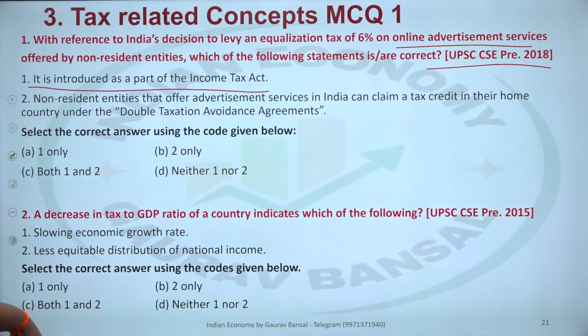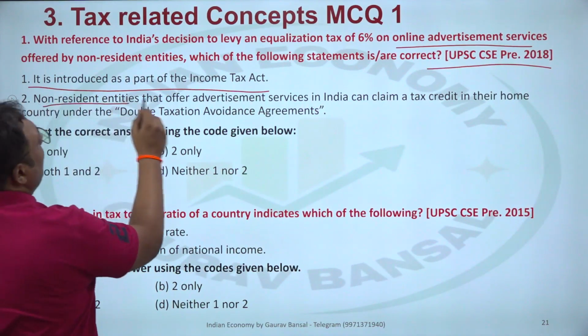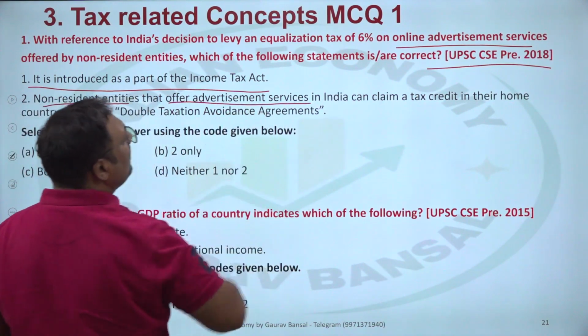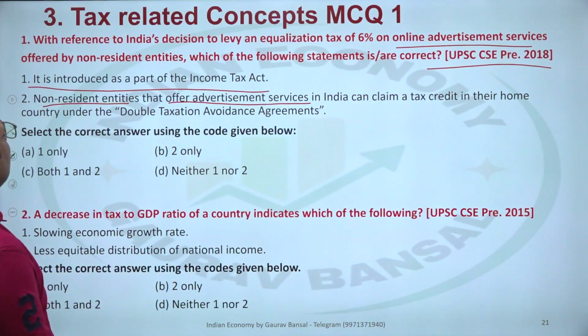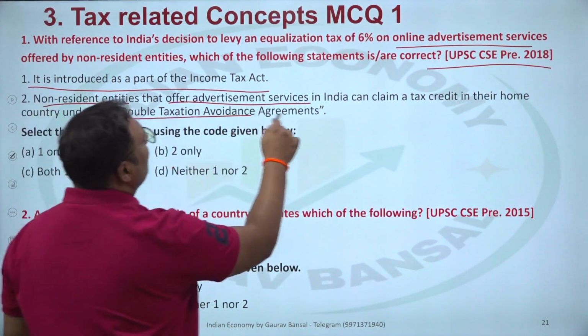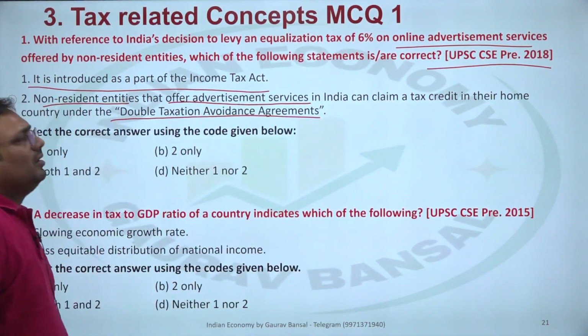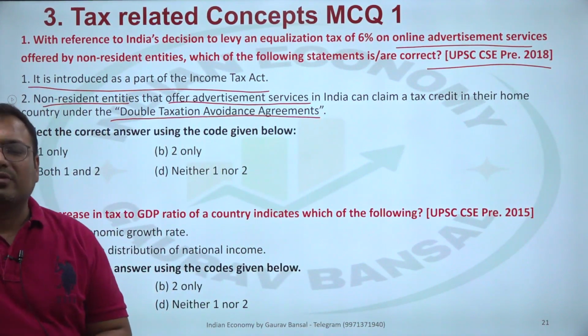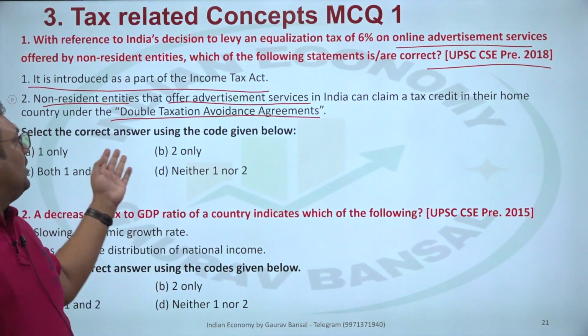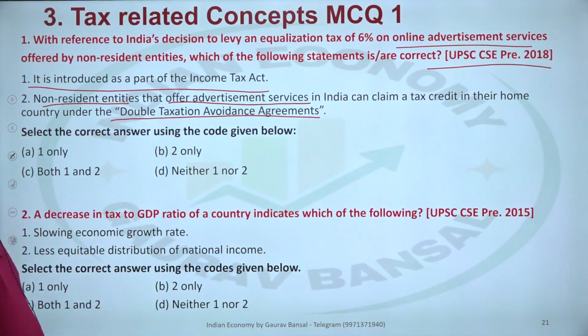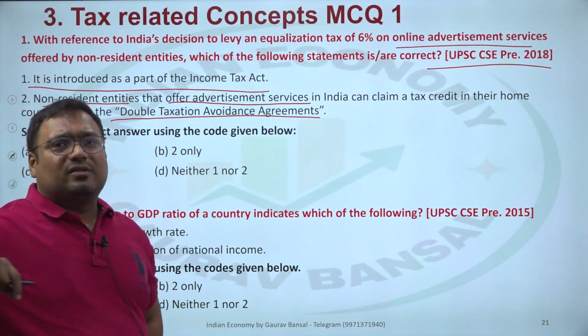Then second, non-resident entities that offer advertising services in India can claim a tax credit in their home country under the double taxation avoidance agreement. So the answer is it doesn't provide any incentive in double tax avoidance agreement. Okay, we need to understand it is not a corporation tax.